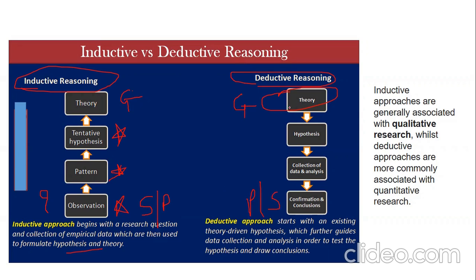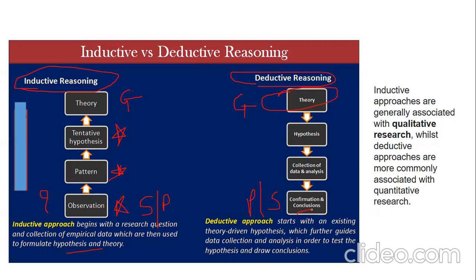That is framing the hypothesis, collection of data and analysis based on the hypothesis, and then confirming, either in the form of confirmation or rejection, and based on that concluding the research. So the deductive approach starts with an existing theory-driven hypothesis. I mean to say, it starts with a theory-driven approach, which further guides data collection and analysis in order to test the hypothesis and draw conclusions.